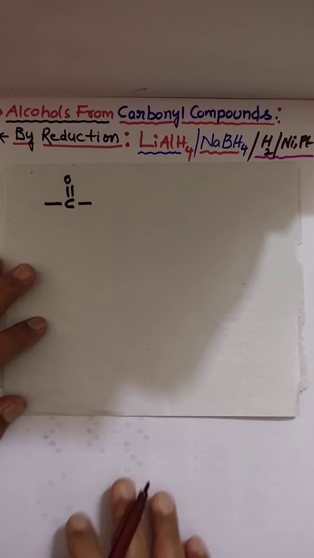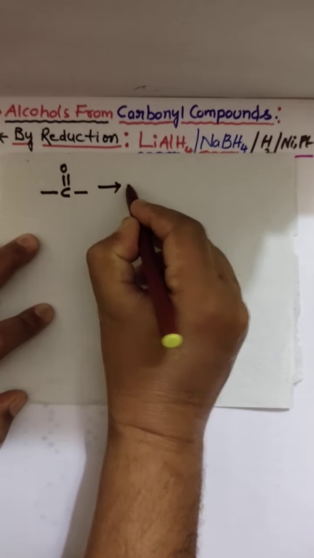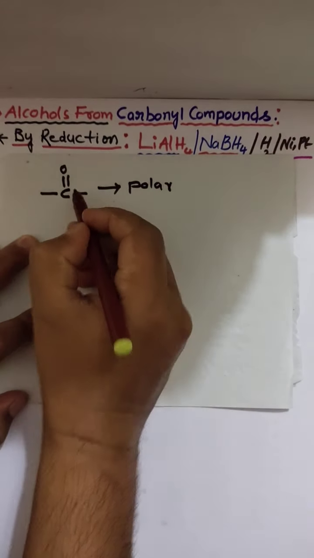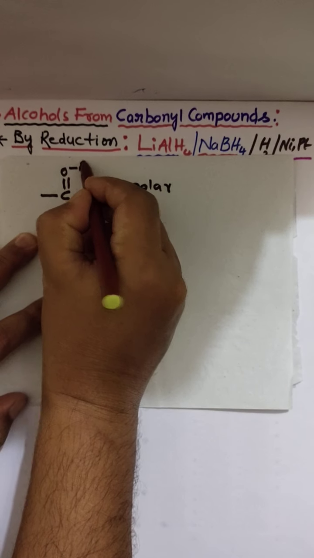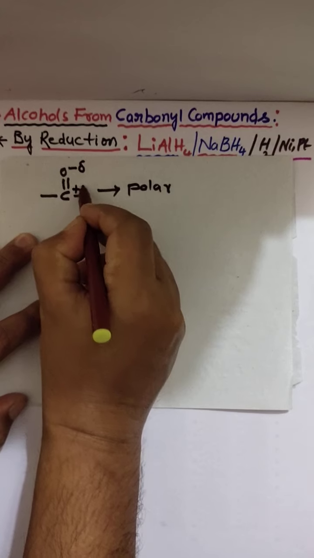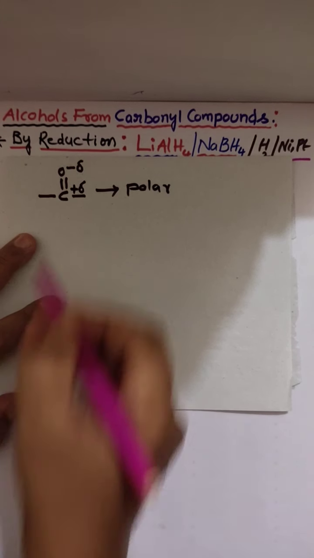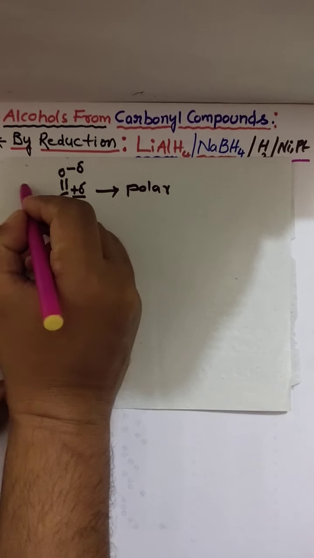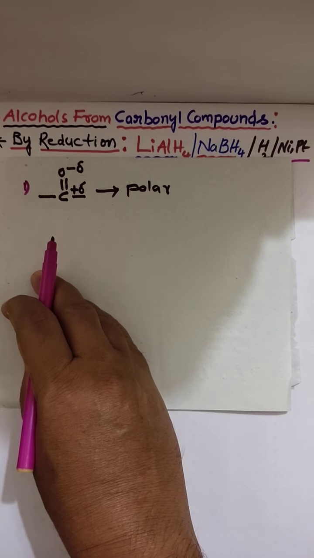It is a carbonyl functional group which is polar in nature, because carbon is less electronegative and oxygen is more electronegative, giving delta minus and delta plus. The carbonyl group is polar. Clear? So this carbonyl group is what we call carbonyl compounds.